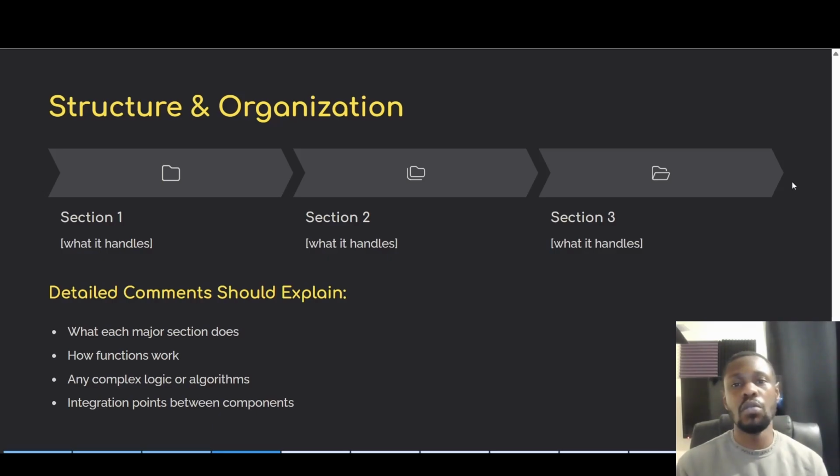So instructing our large language model to label our code in sections, telling us what each section does, is going to help us, and if we're working as part of a team, to help that person also understand exactly what's going on in each part of the code.